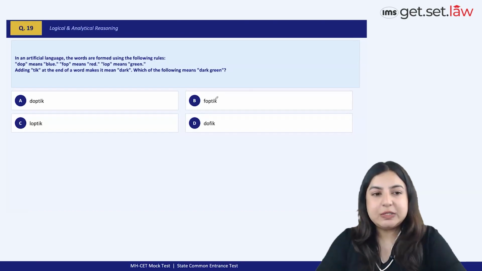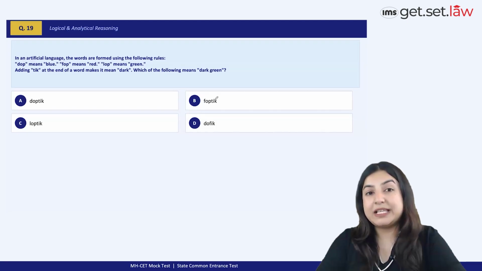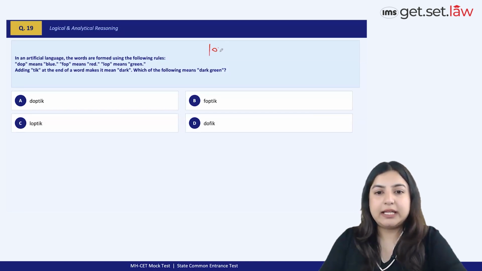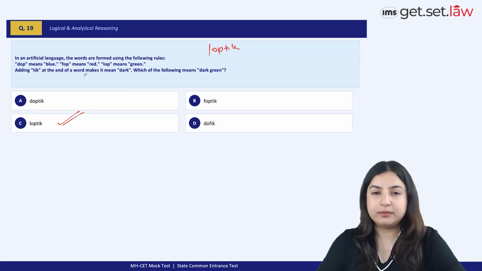Take a look at this question. Very fun and very easy to solve. DOP is blue, FOP stands for red, and LOP stands for green. Adding tick at the end of a word makes it mean dark. So dark green would be LOP, and you add a tick at the end, which is given in option C, making it the correct option choice.